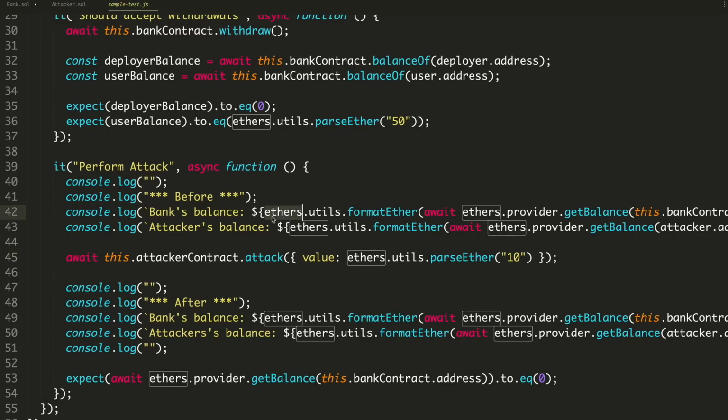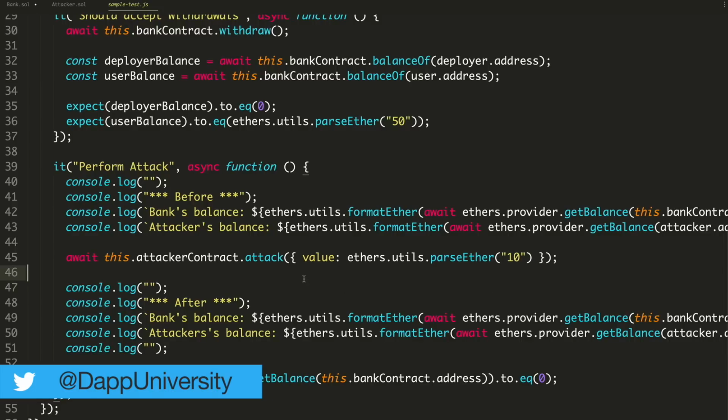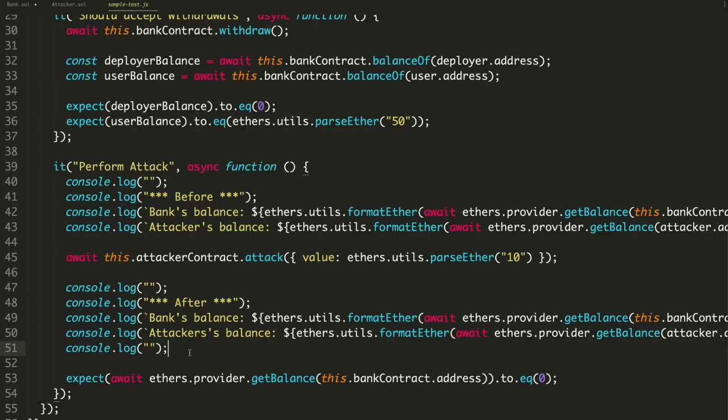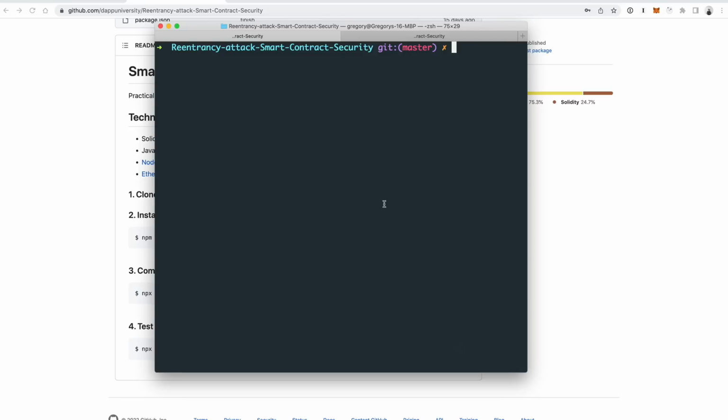To see what the balance is of the bank and then the attacker's balance, we call the attack function with 10 ether, and we can watch the attack function get called in real time. Whenever the attack function's finished, you're going to see what the actual balance is. You're going to see that it drains the entire bank balance and increases the attacker's balance. So let's just run that. You can see the instructions here inside the GitHub repository. npx hardhat test is what you do to run the tests.